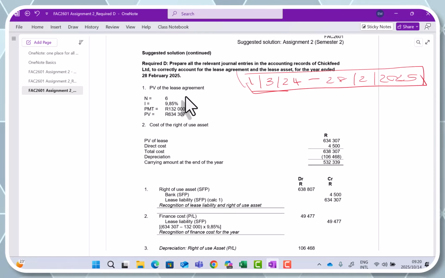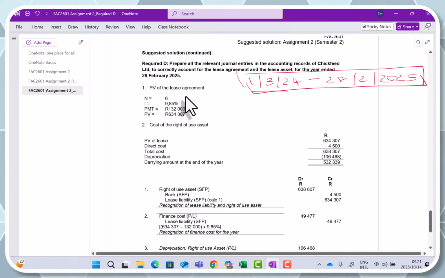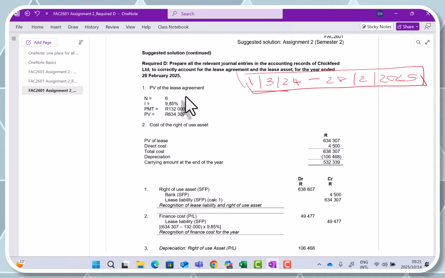How do we measure those? First of all, we need to get the present value of our lease liability on the 1st of March. How do we calculate that? The lease liability is initially measured at commencement date at the present value of all of the unpaid lease payments on this date. In other words, it would exclude any lease payments that are paid in advance or had been prepaid. Okay, so that means we need to calculate a present value for our lease.